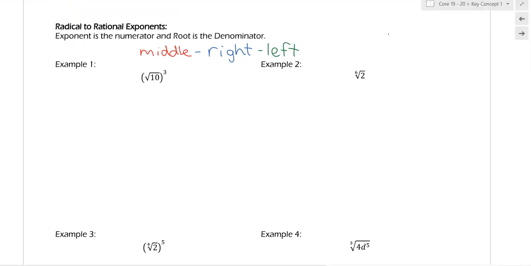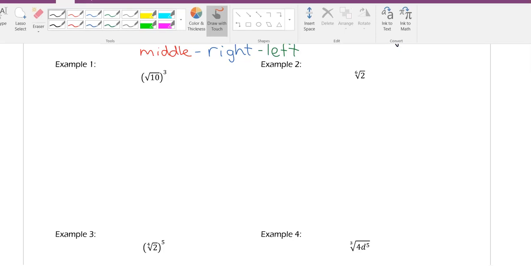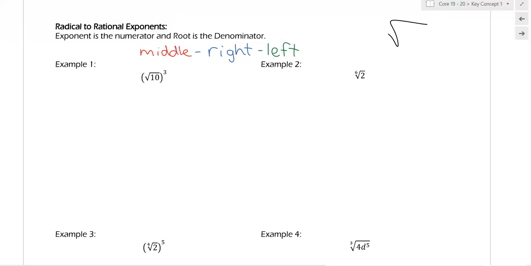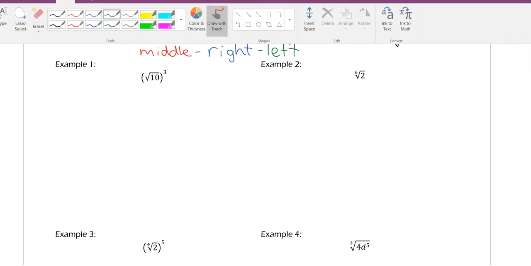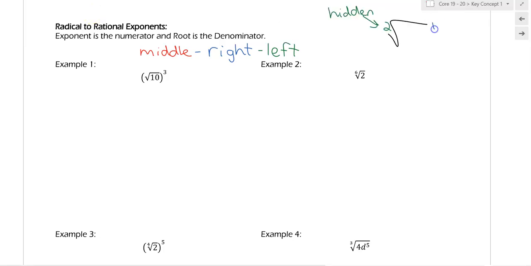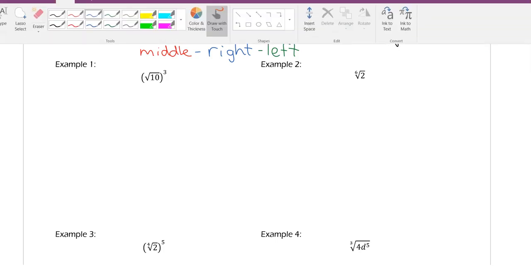And then the other thing with your radical, remember, if there's nothing there, there is a hidden 2. Right, a 2 can be hidden there. And with exponents, if there's no exponent, it's a 1. So that's a hidden 1. So there's a hidden 2 on the left side and a hidden 1 on the right side.